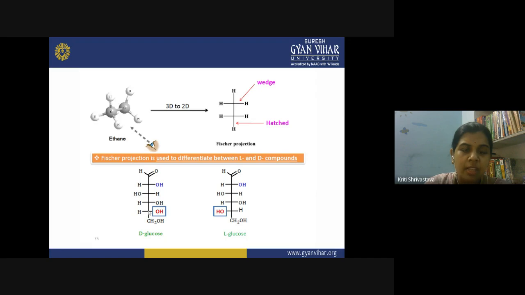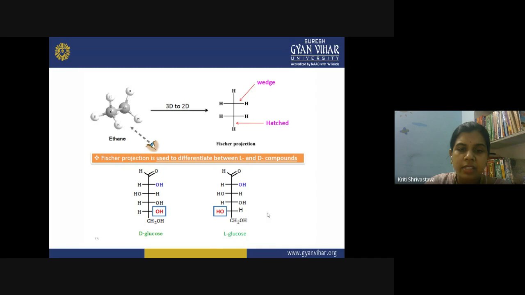Therefore, this is a chiral center. And at this chiral center of your glucose molecule, if the hydrogen and hydroxide are oriented like this, then you get D-glucose. And if it is reversed, if the OH is here and H is here, you get L-glucose. So these are again a type of nomenclature that is applied for different carbohydrates, D and L configuration. We will discuss that also in the coming lectures.